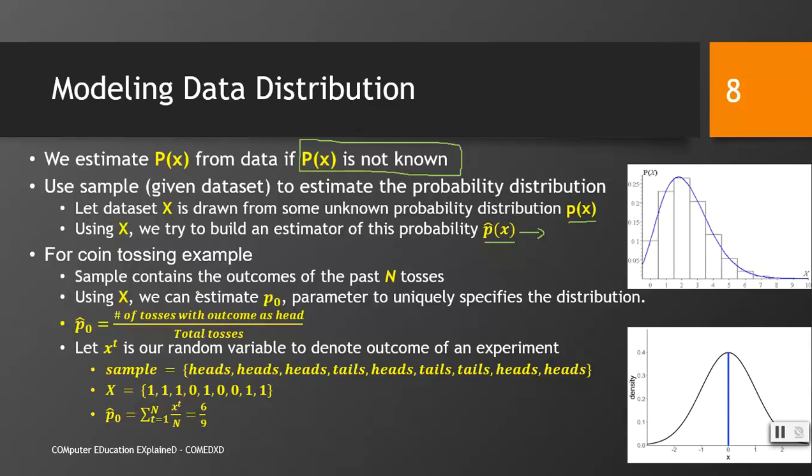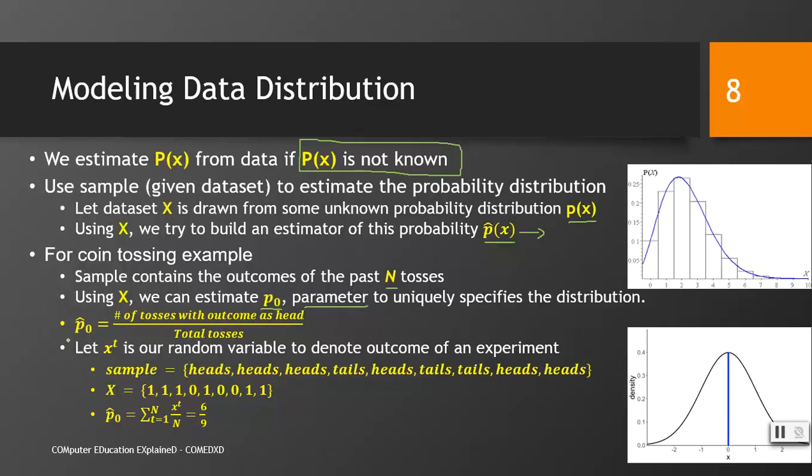For the coin tossing example, the sample contains the outcomes of the past n tosses. What does that mean? It means that we suppose we have tossed the coin n times, for example 10 times, and then we will have a total of 10 instances of head and tail. Using x, we can estimate the parameter p0 that uniquely specifies the distribution. Here it is very interesting. There are parameters of these distributions, and actually we have to estimate the parameters. What are those parameters? We will see later on.